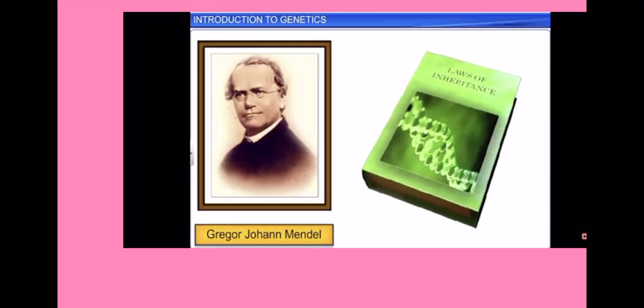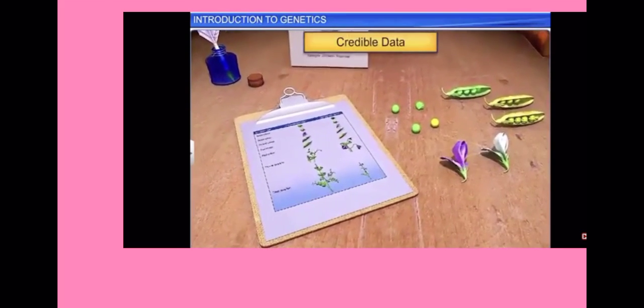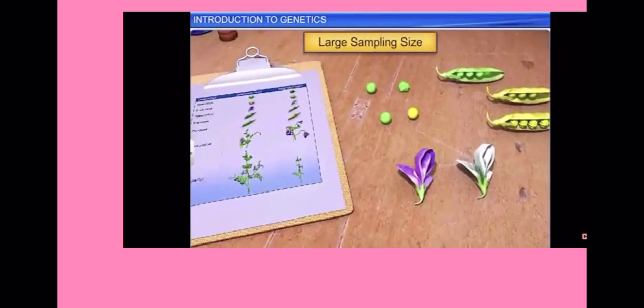The use of true breeding lines helped Mendel create a basic framework of rules relating to inheritance, which were later expanded as scientists discovered new information pertaining to genetics. Also, the data collected by Mendel was quite credible, as he had used a large sampling size for his experiments. Moreover, as he conducted experiments on several generations of test plants, it helped him confirm his inferences and prove that his rules were not unconfirmed ideas, but general rules of inheritance in all living organisms.